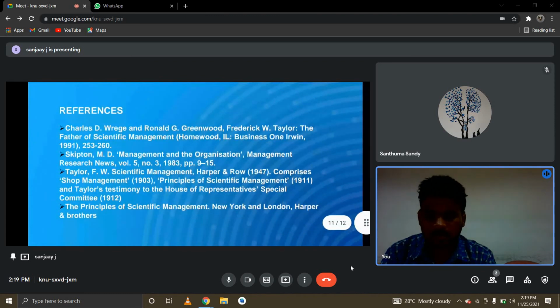The references which I have used to solve the problem: Charles D. Wrege and Ronald G. Greenwood, Frederick W. Taylor, the Father of Scientific Management; Management and the Organization and Management Research News; and Taylor, F.W., Scientific Management, comprising Shop Management, The Principles of Scientific Management, New York and London. These are the books we used to solve this case study.